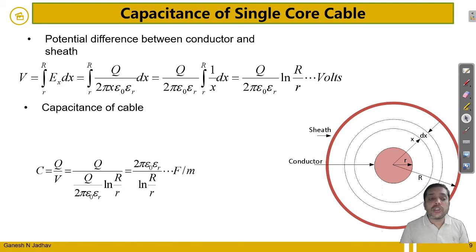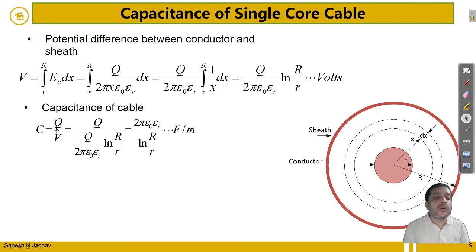What is the capacitance of the cable? We know that the capacitance is equal to Q divided by V. So Q divided by, substituting the value of V over here, 2 pi epsilon 0 epsilon r natural log of R by r. So Q will get cancelled, and this term will transfer to the numerator. So it becomes 2 pi epsilon 0 epsilon r divided by natural log of R by r. It is farad per meter, because we have taken the axial length of 1 meter. So what is the value of epsilon 0?